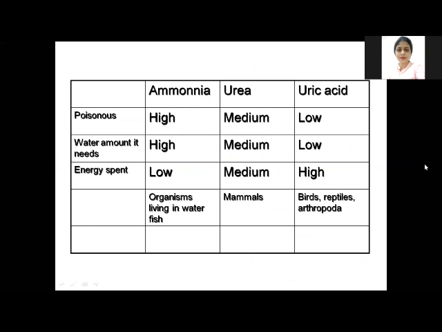Excretion of nitrogenous waste in the form of ammonia requires the highest amount of water, followed by urea, and the least by uric acid. For energy, excreting ammonia requires the least energy, and uric acid requires the highest energy, because excreting nitrogenous waste as uric acid requires enzyme-driven reactions which are also energy requiring. So this is the comparison of the three nitrogenous wastes.